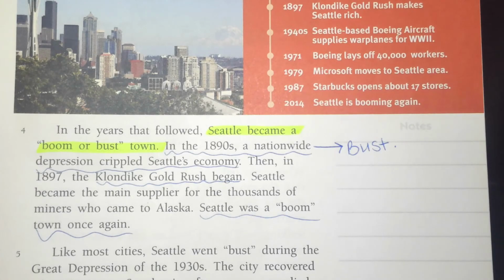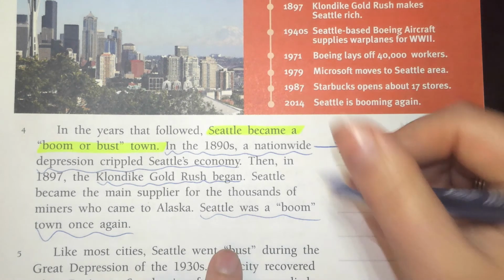So all of these people are flooding not only to California, but now they're flooding to Washington and Alaska to mine for gold. And so in this case, they are coming through Seattle on their way to Alaska to do that mining. And so coming through Seattle, that means that all of a sudden, the people that work in Seattle and sell mining supplies are probably doing really well. And the restaurants and businesses that would entertain people that are visiting on their way to Alaska, those people are going to make money. So this is an example here of how it became a boom town again.